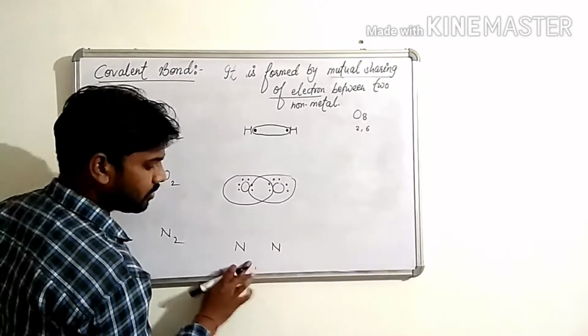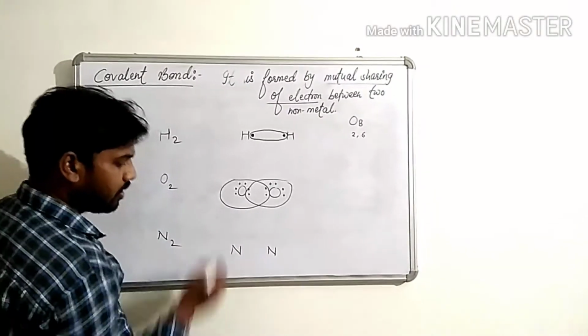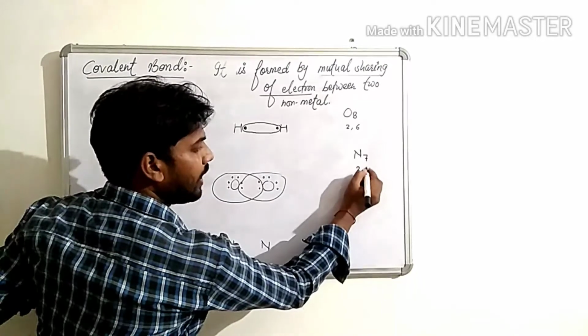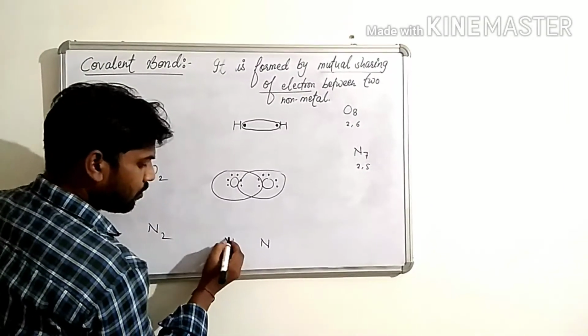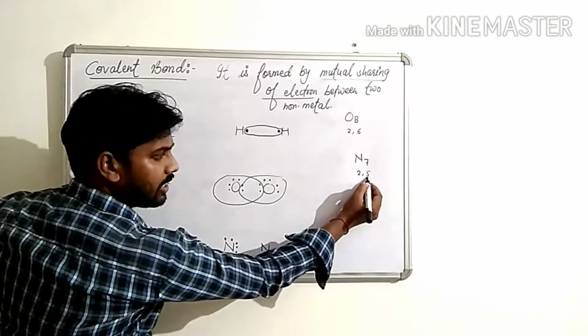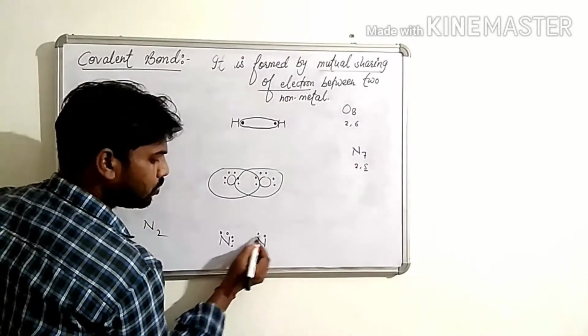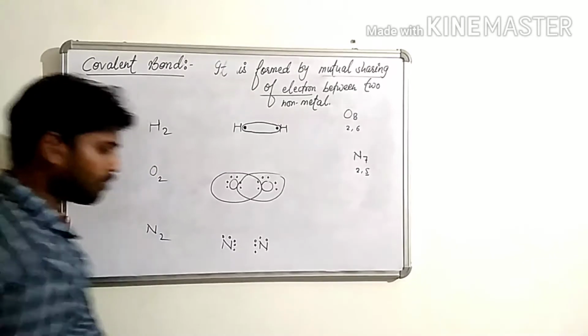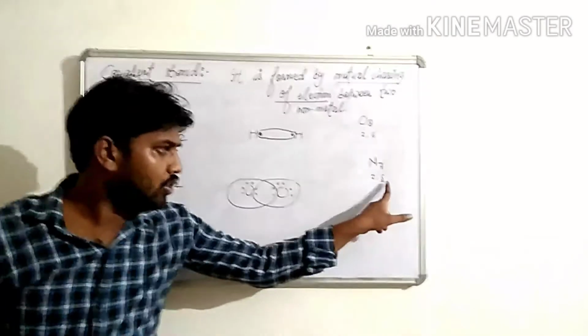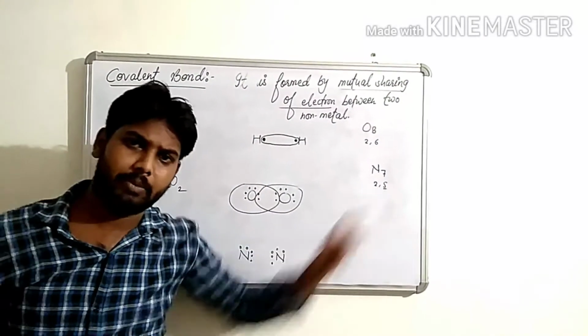Now, third, nitrogen. Atomic number of nitrogen is 7, configuration 2 and 5. The last shell contains 5 electrons. Nitrogen requires 3 electrons to complete its stability.